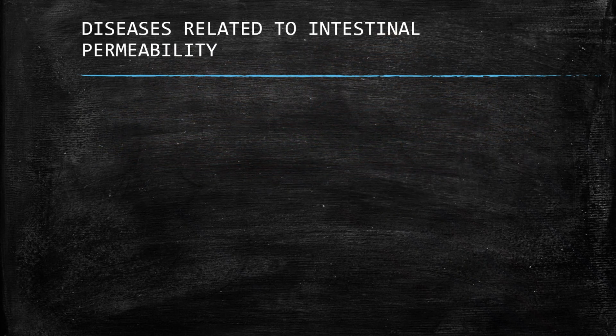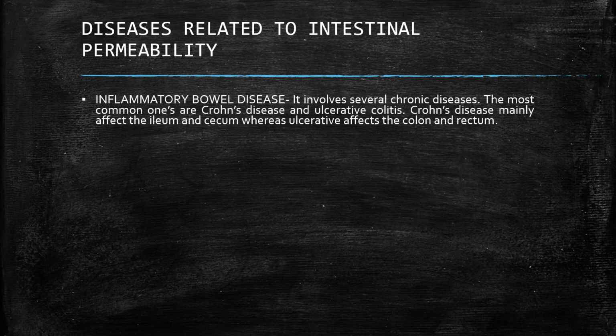Diseases related to intestinal permeability. Inflammatory bowel disease involves several chronic diseases. The most common ones are Crohn's disease and ulcerative colitis. Crohn's disease mainly affects the ileum and cecum, whereas ulcerative colitis affects the colon and rectum.